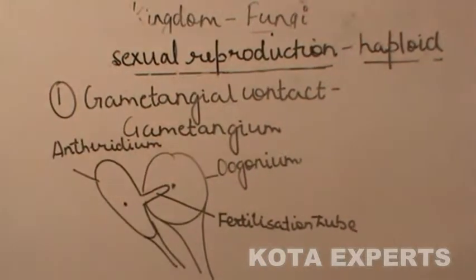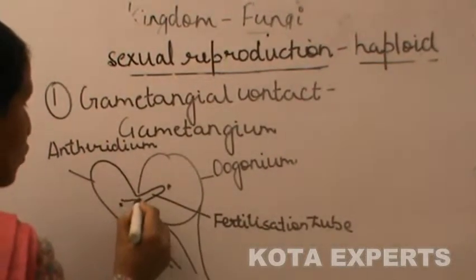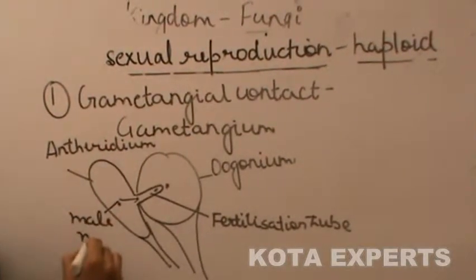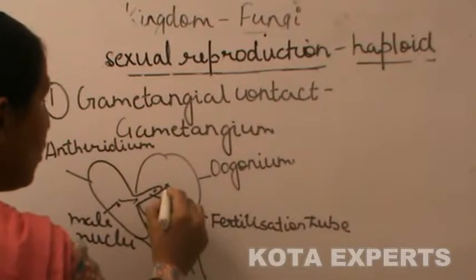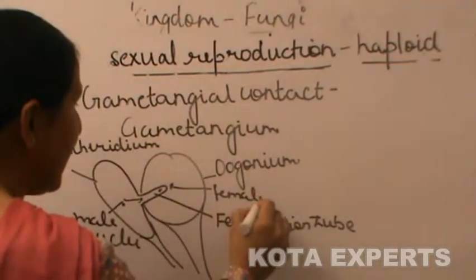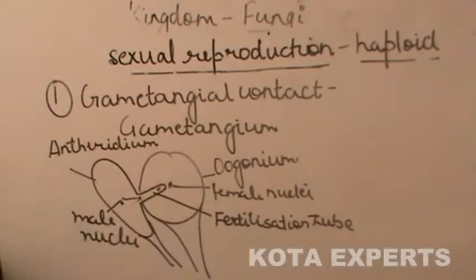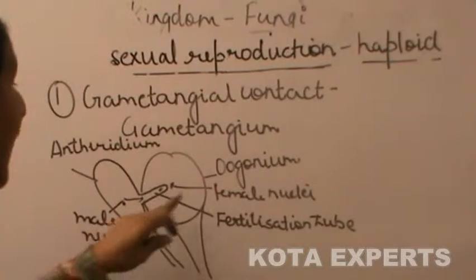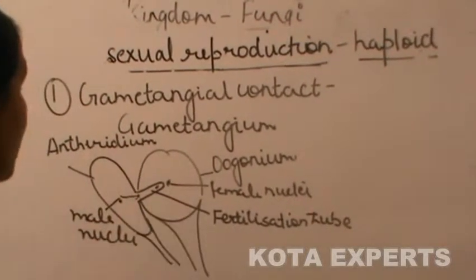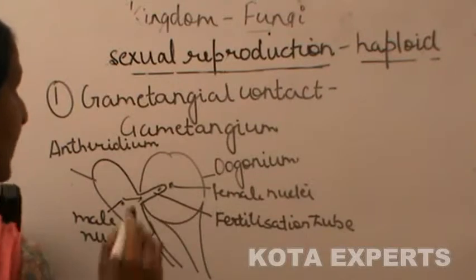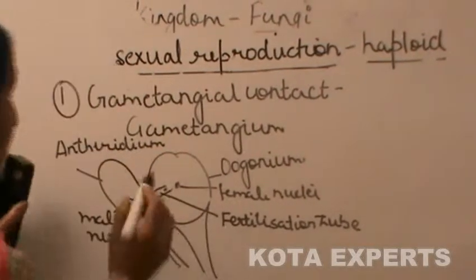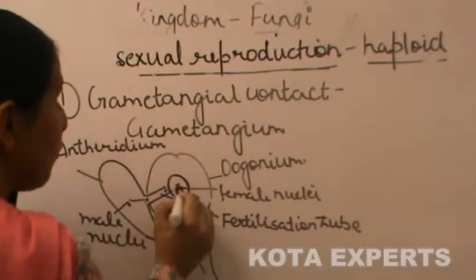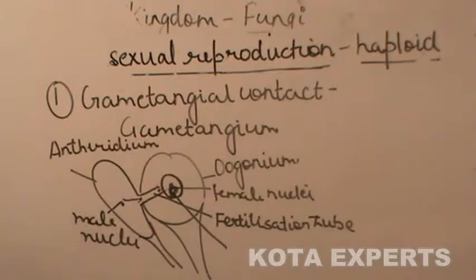Through this tube the male nuclei enter the oogonium, and on reaching the female nuclei, the tube bursts, releasing the male nuclei, resulting in the formation of a diploid zygote.